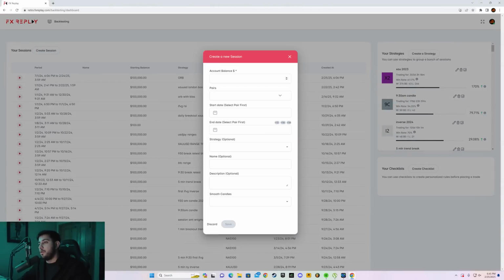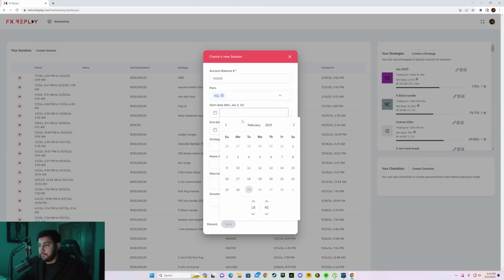And then here, what you have to do is type in your account balance. And I'm going to test a very simple strategy. For the sake of this video, I'm going to keep things simple. I'm not going to test my most complicated strategy. So here, just type in a random account. I usually start with 100K because that's the default of prop firms. And for pairs, you can literally choose anything from crypto to futures to Forex. I usually go with NQ because nowadays I'm trading futures.